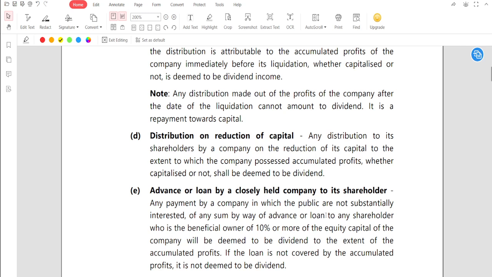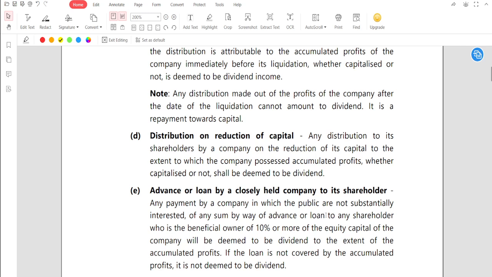So guys, it means when the company is having any accumulated profit and, on the basis of such accumulated profit, the company reduces the shareholders' capital and distributes the amount of the accumulated profit to the shareholder because of the reduction of capital.